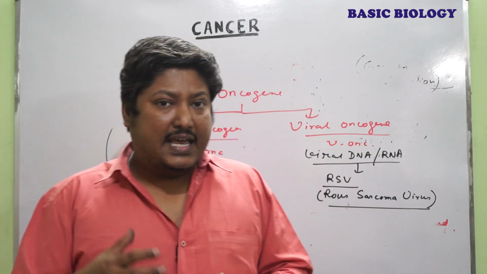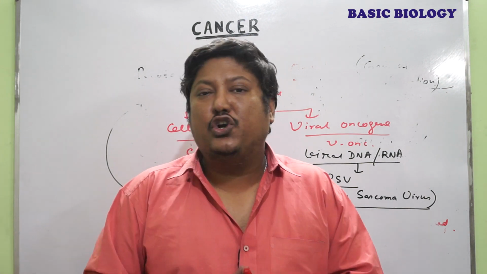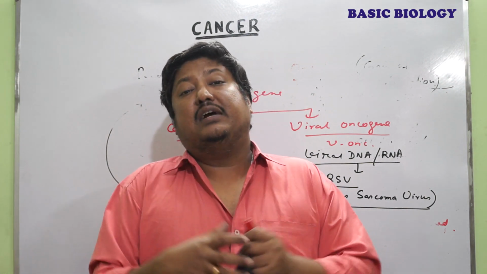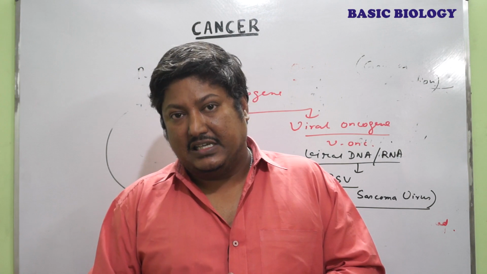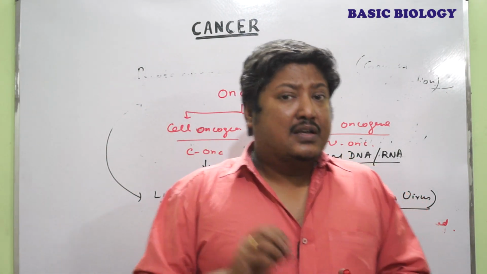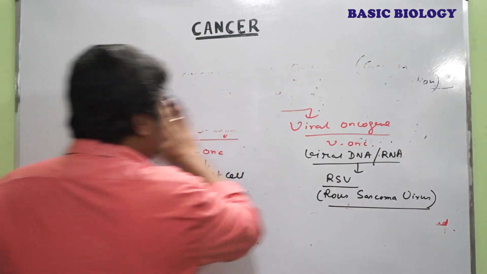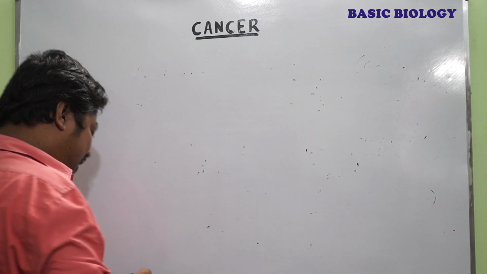Actually, day by day we are advancing with the technologies, and those technologies actually are welcoming these kinds of disease in our country or in the universe. So there are so many reasons behind that. We can enlist those reasons in this diagram. So let's see.